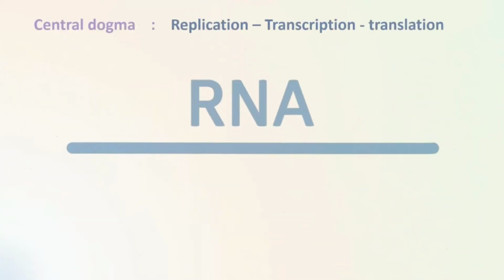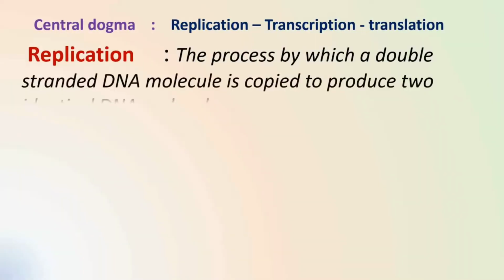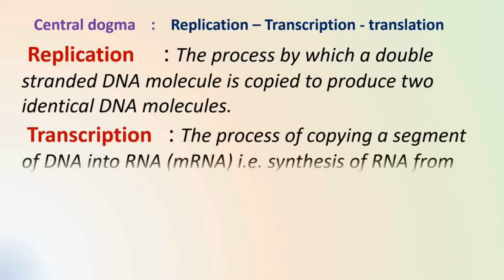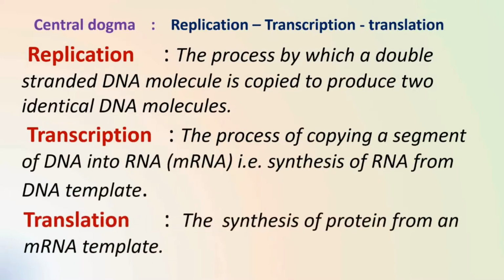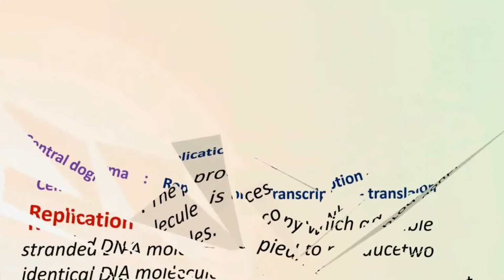The central dogma of gene expression is replication followed by transcription and translation. In replication, 2 identical DNA molecules are synthesized from a double-stranded DNA molecule. In transcription, mRNA is synthesized from a DNA template, and in translation, protein is synthesized from mRNA template.